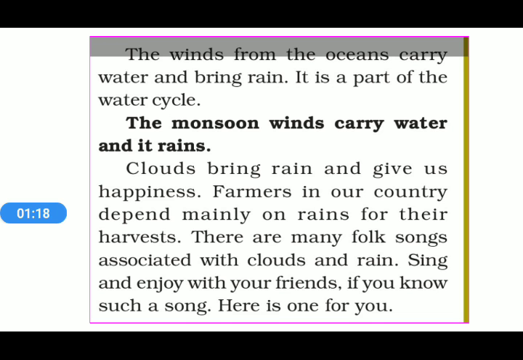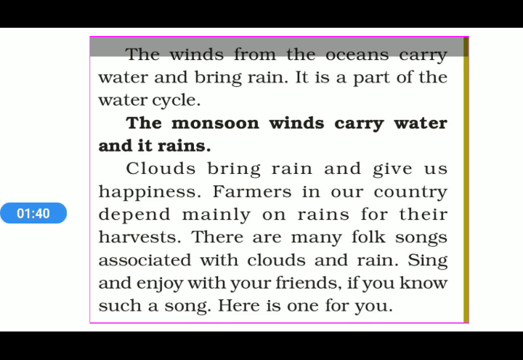For example, in the uneven heating of equator and poles, hot air rises up from the equator, and to take the place of that air, cool air comes from the poles. So that is the first circulation of the wind formed.